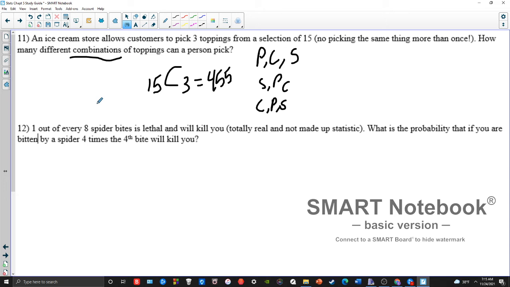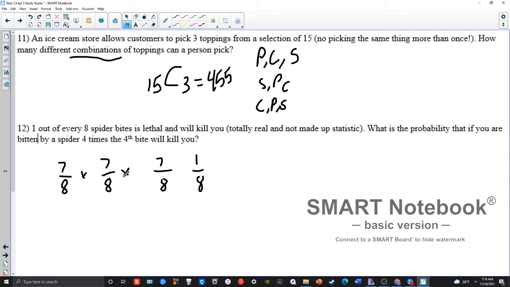So if I'm looking for a very specific order for my probabilities, then I'm going to go back to what I did last chapter, which is I have 4 different situations. 1, 2, 3, 4. 1 out of 8 chance of dying. So that means there's 7 out of 8 chance of living. So I want to live on the first bite, live on the second bite, live on the third bite, and then the 4th bite is the one where I want to die. Again, kind of being morbid here, but that's the idea. I want to live, live, live, and then die on the 4th one. So 7/8 chance of living, 1/8 chance of dying. So live, live, live, die.